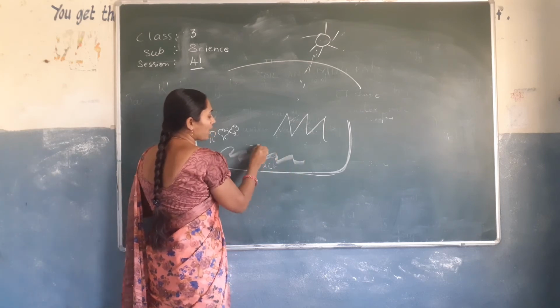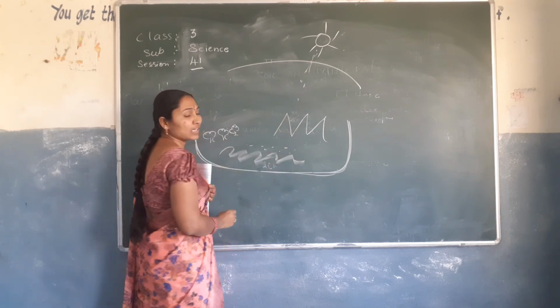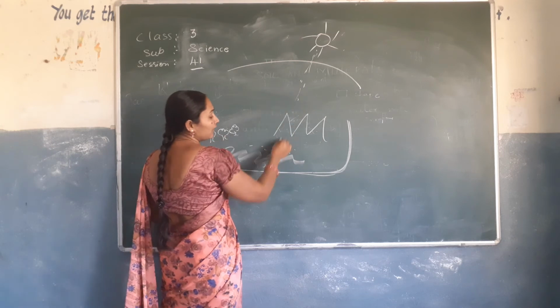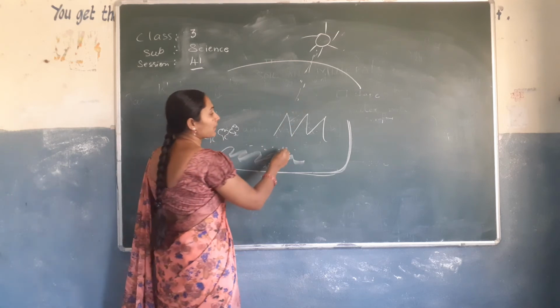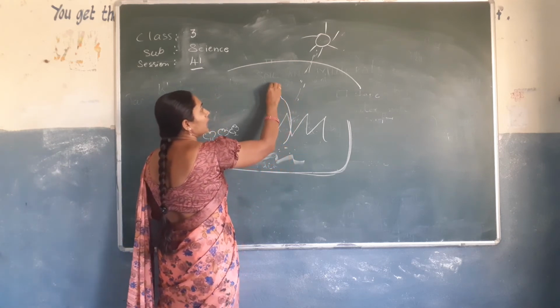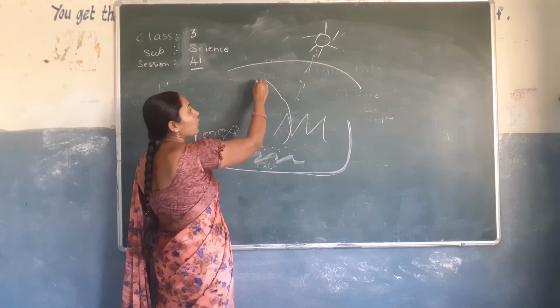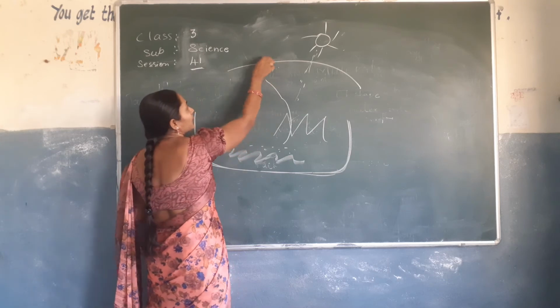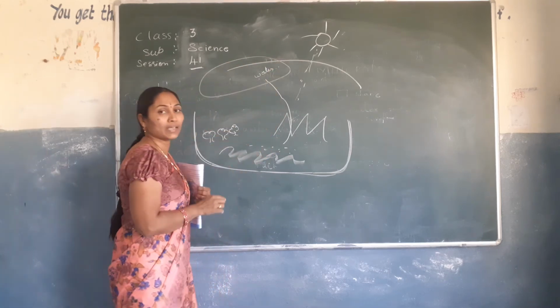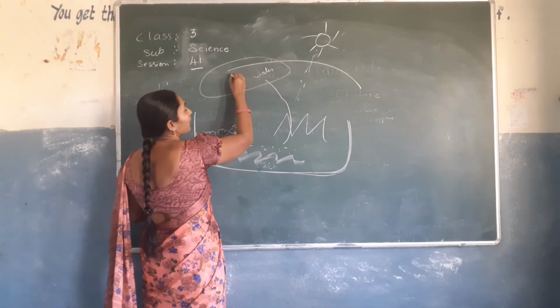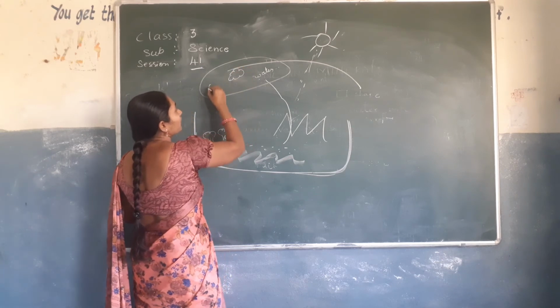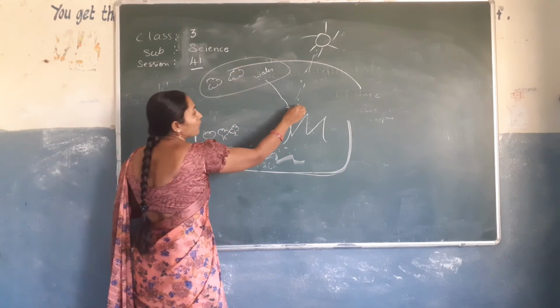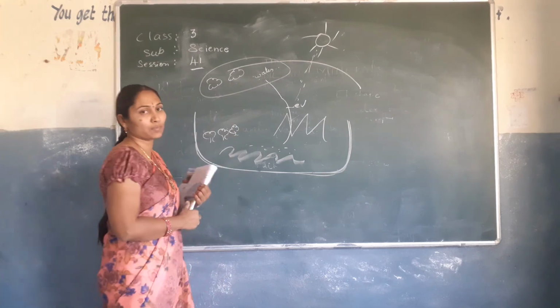Okay, this water, what happens? Because of the sun rays, there is heat here, right? What happens to the water? It changes into water vapor and goes up into the air. Water vapor goes up. What happens here? Water vapor. And here the air is cool. So what does the water vapor become? It changes into water in the clouds. Okay? This is the evaporation process, this is the condensation process.